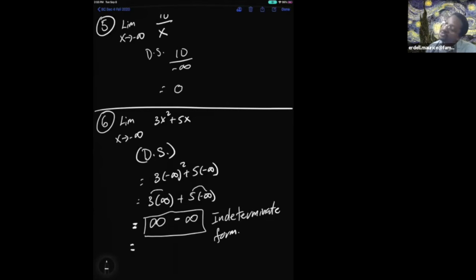And so because of this right here, we have to find a solution, how to get to the answer. And so just like with the other indeterminate forms, there was something you had to do to get to the answer. Something similar happens right here. When you have this indeterminate form, what you have to use is factoring to get to the answer.